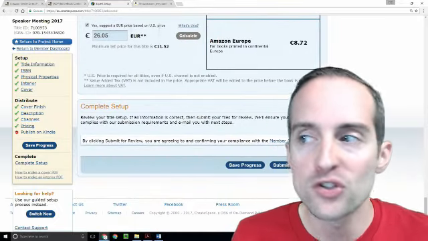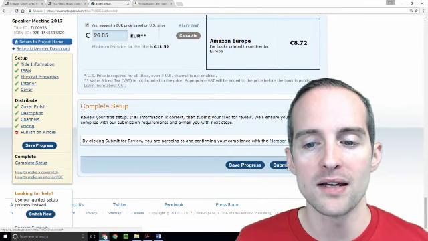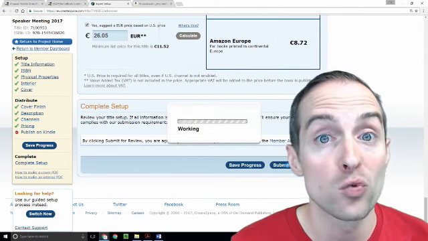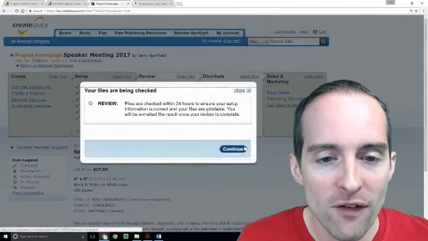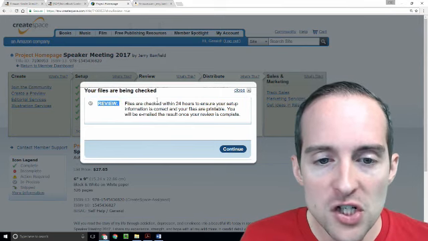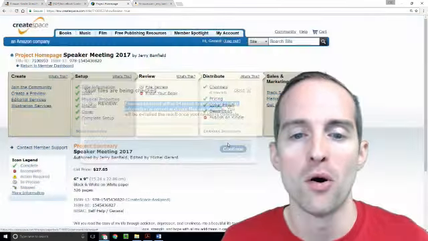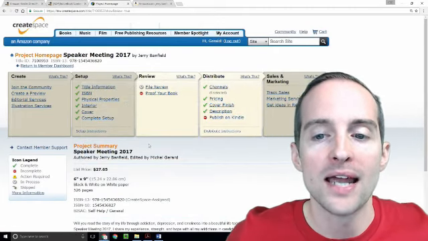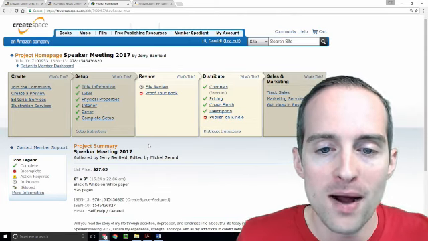Now, what it means when you submit your book for review, it means that they're going to take mostly a basic formatting look at it. It doesn't mean they're going to read your whole book by any means, but they will take a brief overview of the book, mostly to check that your setup information is correct and your files are printable. Now, you can order a copy of it, and I will order a few copies of this so that I can give it away and proof my book.